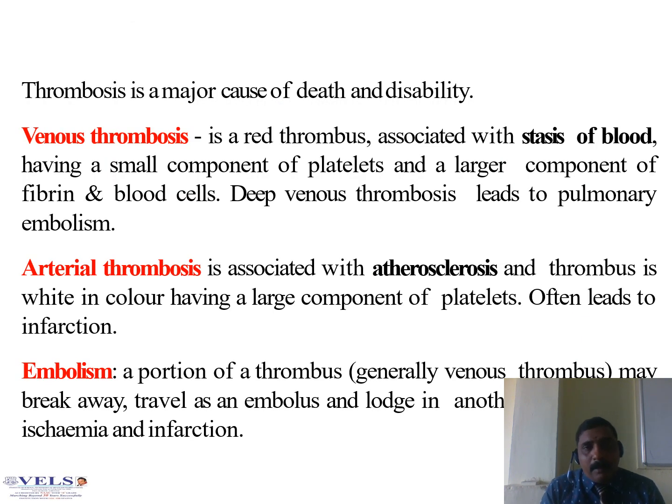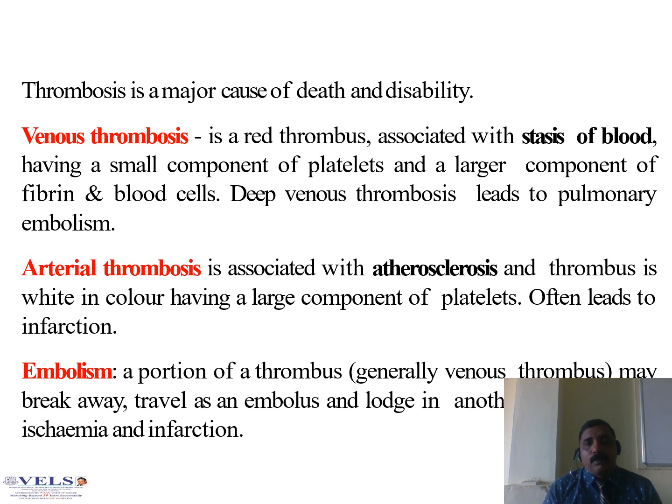Today we will go through the pharmacology of the haemopoietic system. In the pharmacology of the haemopoietic system, first we will learn about thrombosis. It is a major cause of death and disability. There are three types: venous thrombosis, arterial thrombosis, and embolism.